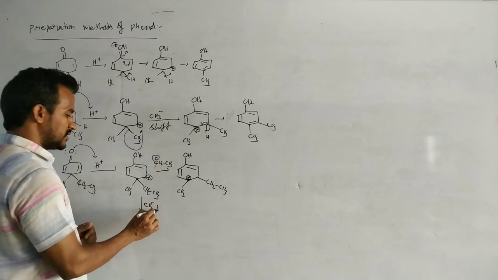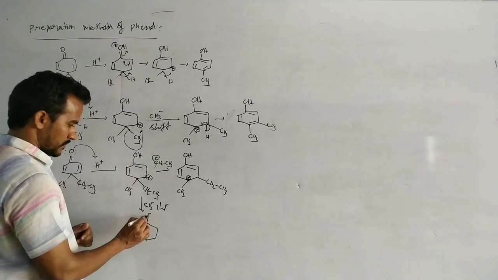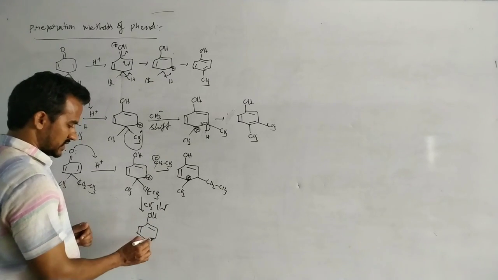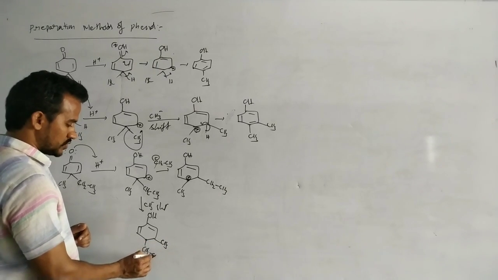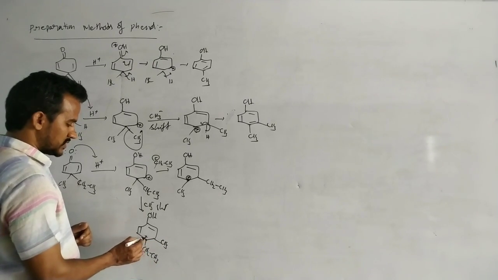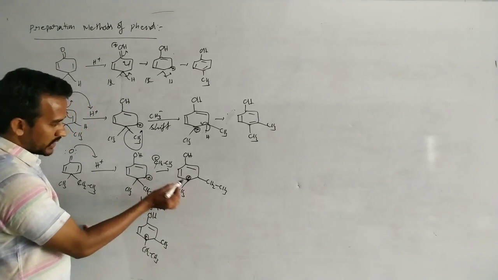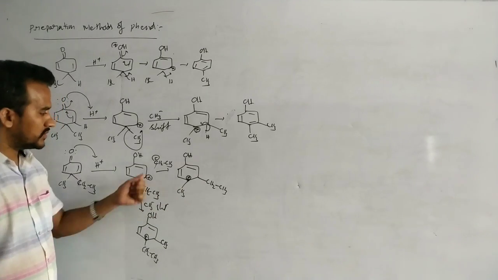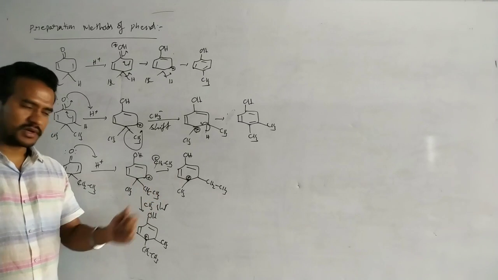Now if CH3 minus shifts, that is the key step of the reaction, with CH2CH3 remaining, this is the plus. Between these two, which carbocation is most stable? One is the carbocation formed when ethyl is migrated, the other is formed when methyl is migrated.